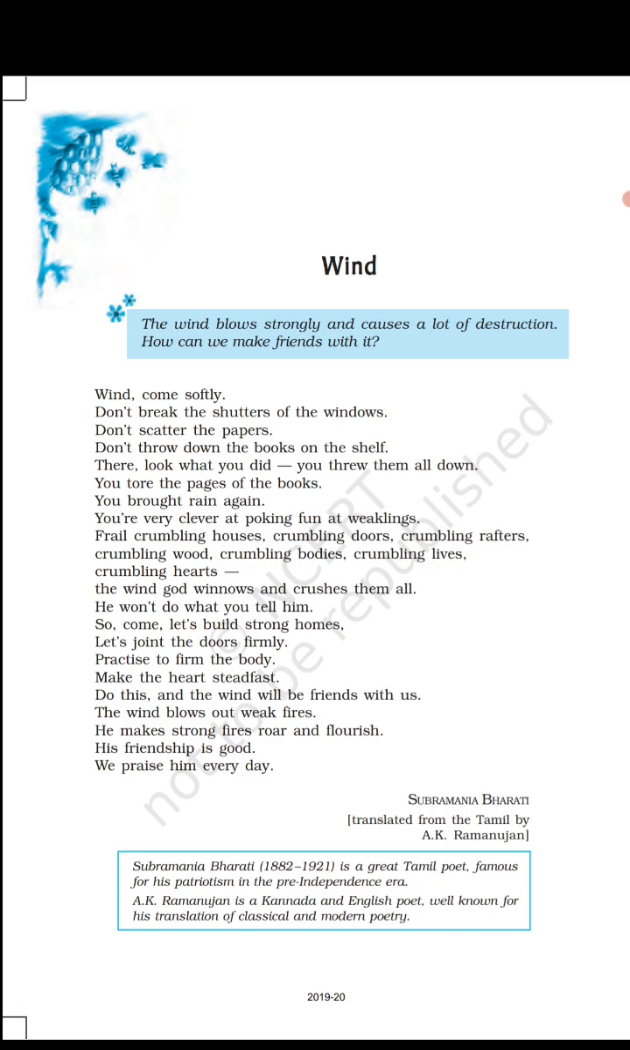Okay, let's move to the last stanza. The wind blows out weak fires, he makes strong fires roar and flourish. His friendship is God, we praise him every day. So here it is the repetition of the letter at the start of closely placed words, that is W. Wind blows out weak. F, fires roar and flourish. So that is alliteration. And there is a prominent sound of the consonants R and W.